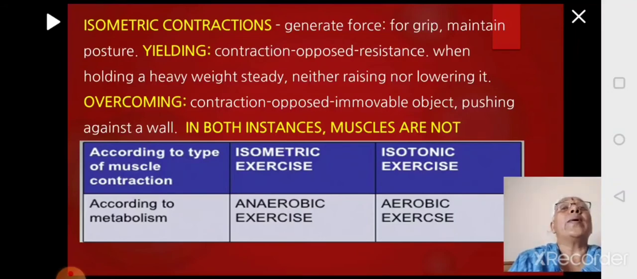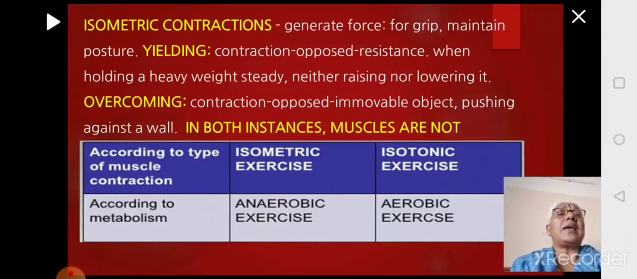The second type is overcoming isometric contraction. Here, let us say there is an immovable object like a wall. When you are doing some push-ups or some exercise, you are pushing against the wall. So here, what happens? You are just generating the force, but there is no change in the length of the muscle. In both the cases, that is, in the yielding as well as the overcoming, there is no change in the length of the muscle, but the force is generated. This is called isometric contraction. Gripping is yielding and just pushing against an immovable object is the overcoming type of isometric contraction.